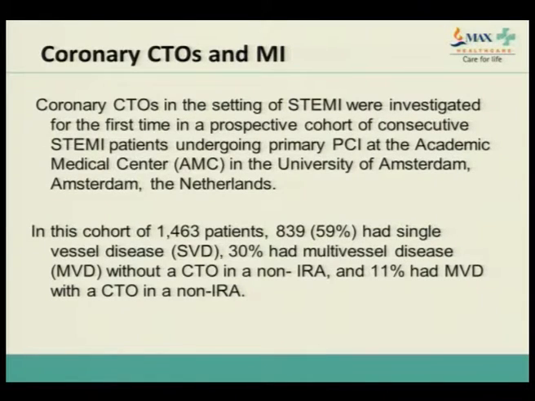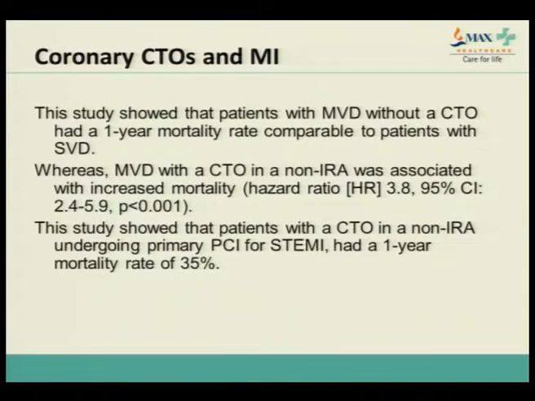In around 1,500 patients, around 59% had single vessel disease, 30% multi-vessel disease without a CTO, and 11% had multi-vessel disease with a CTO of a non-infarct related artery.